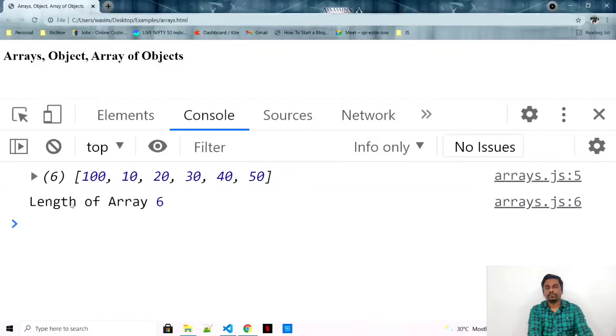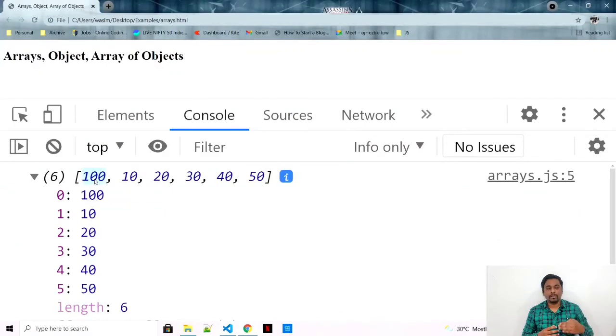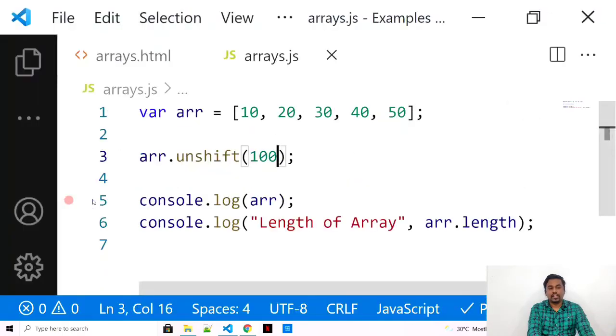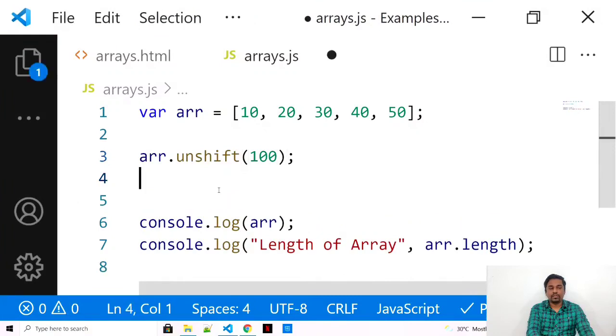Just quickly refresh. See, the unshift usually starts from the beginning. So it will basically unshift all the elements at the beginning of your array, and it will shift all the existing elements to the later indexes. So initially when 10 was at index 0, it moved all the values to the next index and pushed the element at the beginning of your array. See, unshift. Next, so let me comment this out. Let's quickly go through shift.